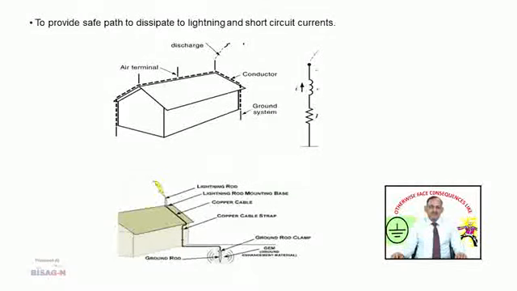If these lightning terminals are not provided, then the lightning can damage these buildings and the material kept inside the buildings. In the figure it is clear that whenever there is a lightning stroke, it will be attracted to the air terminal, and from the air terminal, via copper strip or copper cable, it will go to the earth which has been provided near the building.